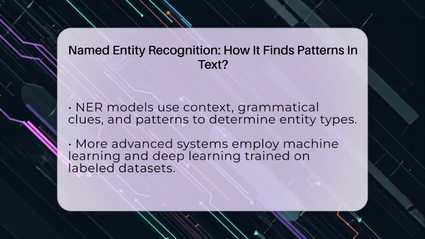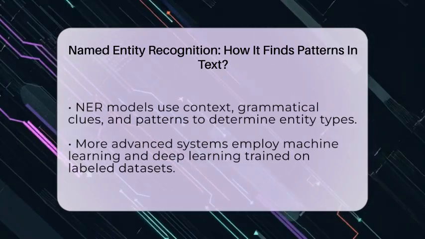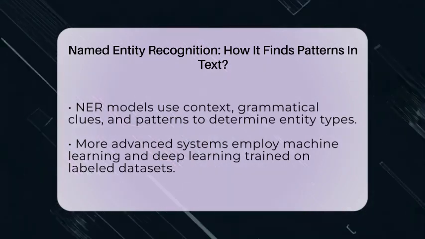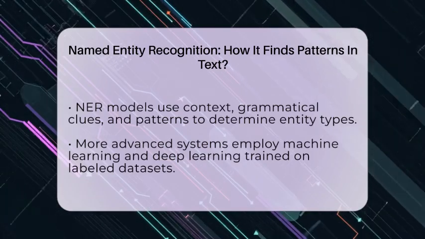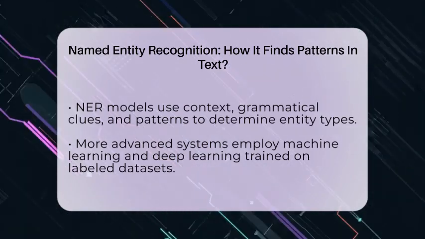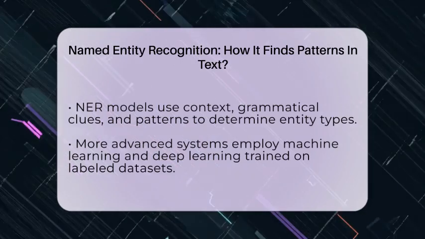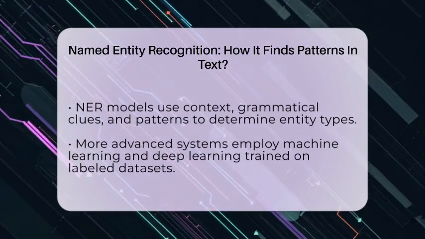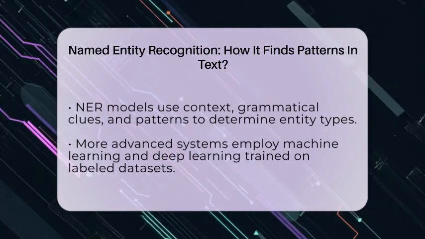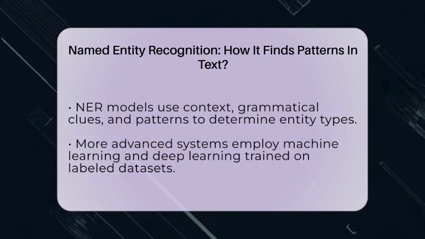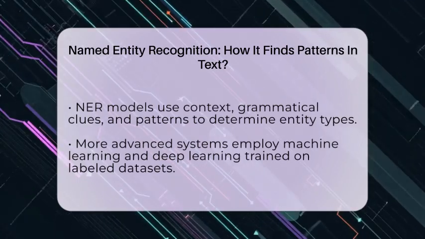More advanced NER systems use machine learning and deep learning techniques. These models are trained on huge datasets where humans have labeled the entities. They learn to recognize complex patterns and relationships in the text, making them better at catching entities even in noisy or tricky data. Deep learning models, especially those using neural networks, can understand subtle clues and semantic information. This makes them very effective for identifying entities in natural language processing tasks.